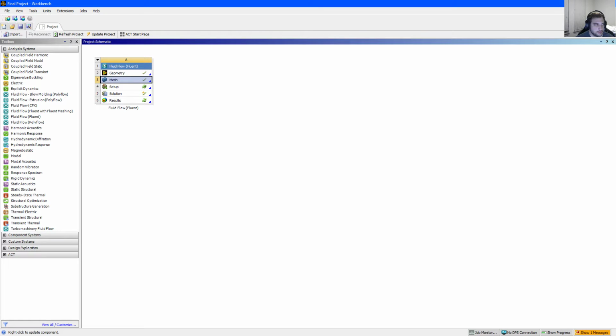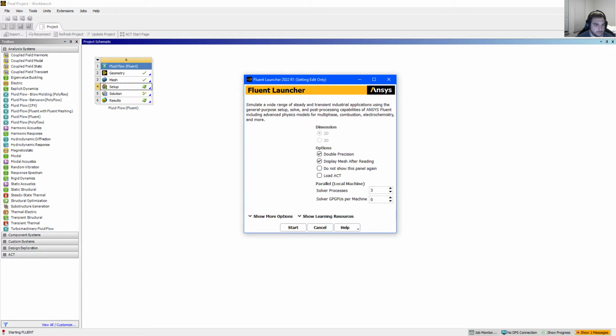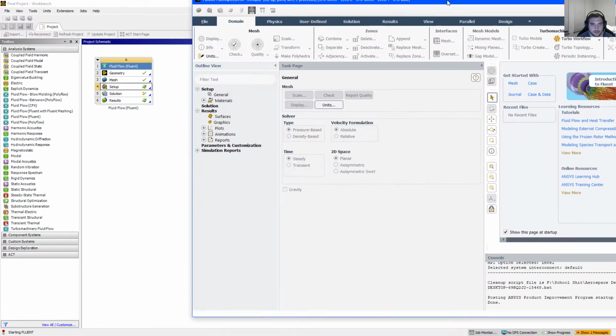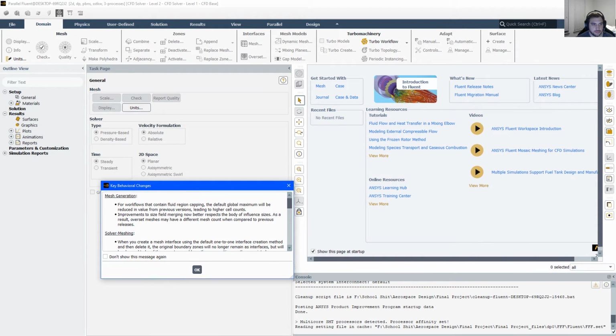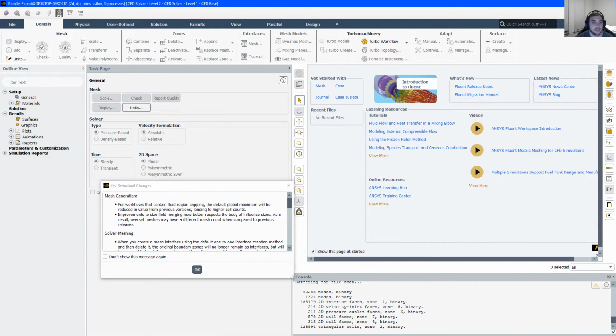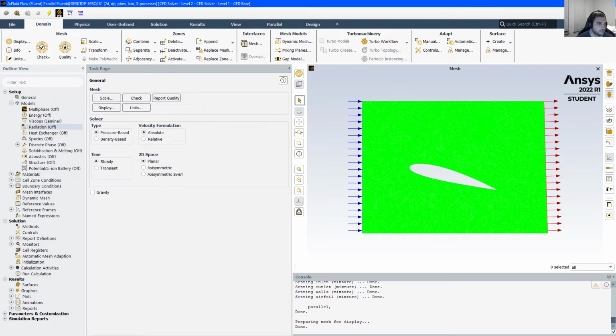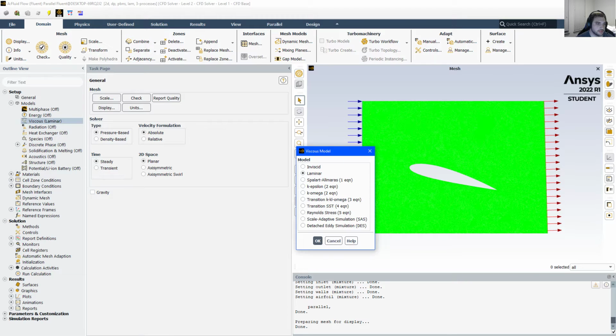Close out of this. From the mesh, we go into setup, double precision, and we'll just wait like 10 years for this thing to load up. I hate how long it takes for this to load. Cool. From here, we want to make sure this is laminar.